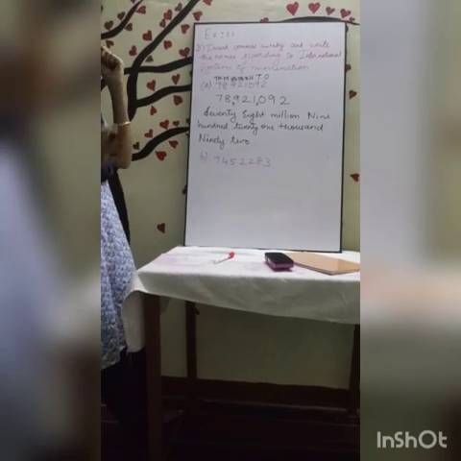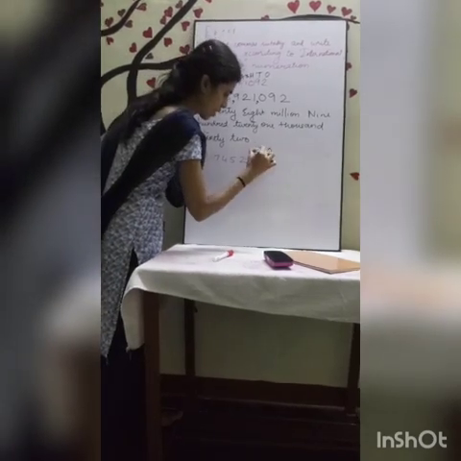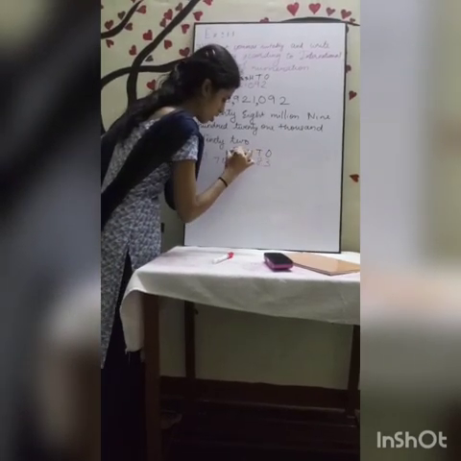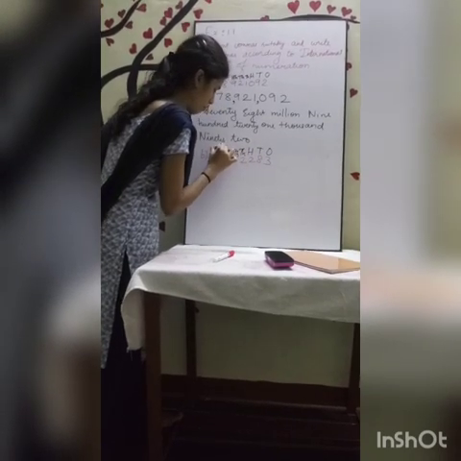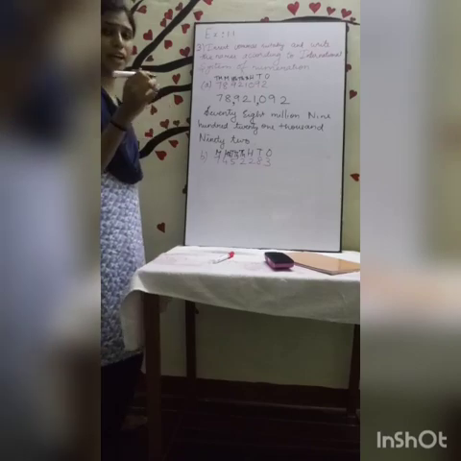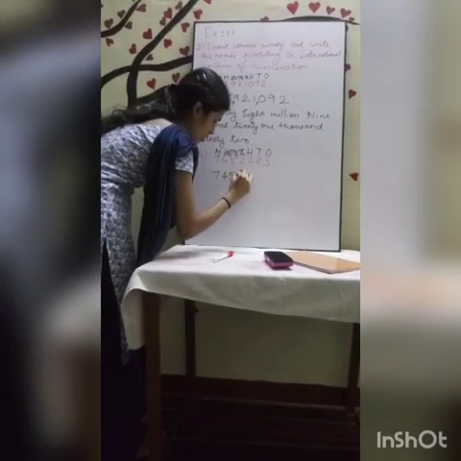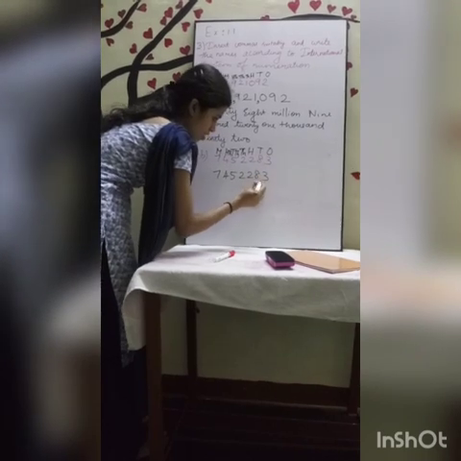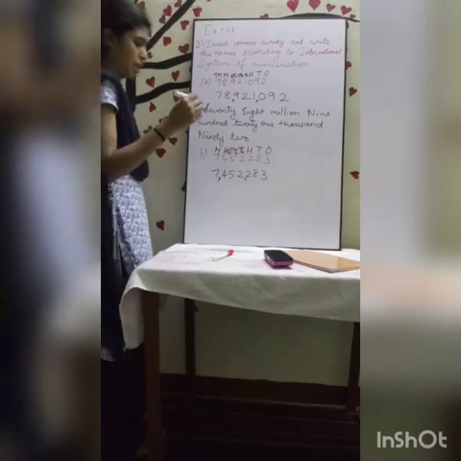See, next question, again the same thing I am going to do, nothing different. So ones, tens, hundreds, 1,000, 10,000, 100,000, million. That's all. Now I am going to write that numeral with commas. So ones, tens, hundreds, comma, 1,000, 10,000, 100,000, comma, million.